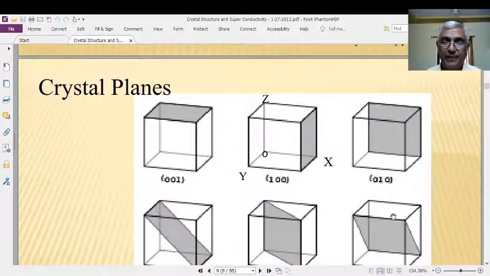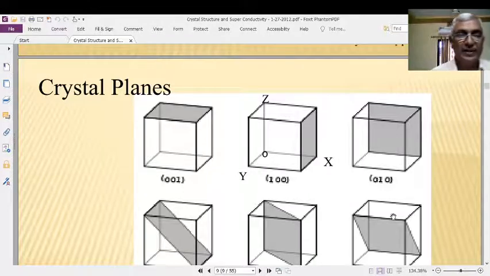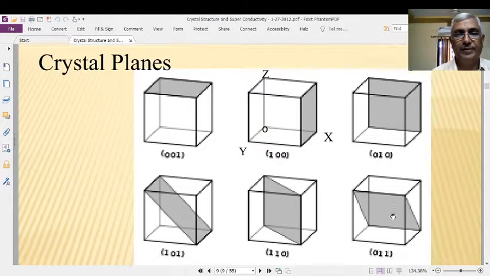Right. Now, in crystal structure, we will see about different planes. Suppose this is the x-axis, this is the y-axis, this is the z-axis, as far as all the diagrams are concerned.